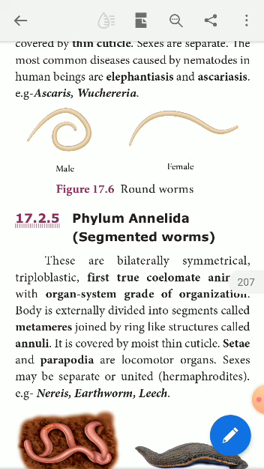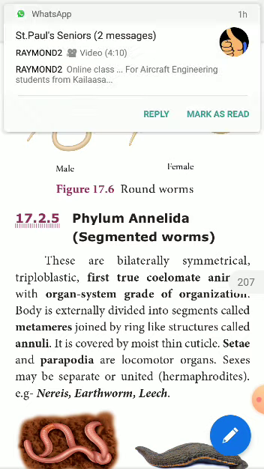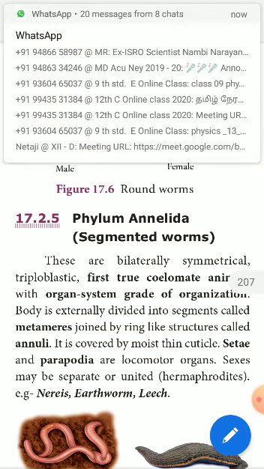Okay, right. The body is externally divided into segments called metameres. When you look at the body of these animals, I think every one of you has seen the earthworms. When you see the earthworms morphologically, you can find there are segments. These segments are called metameres.